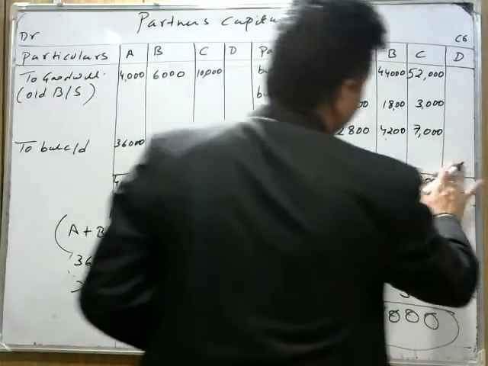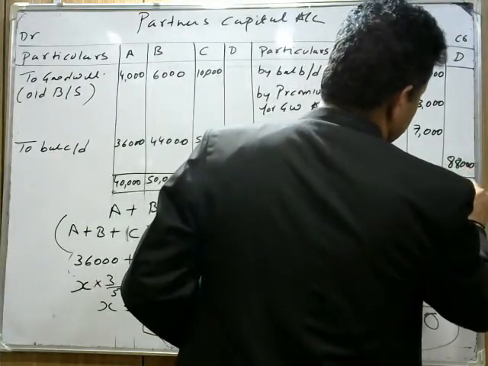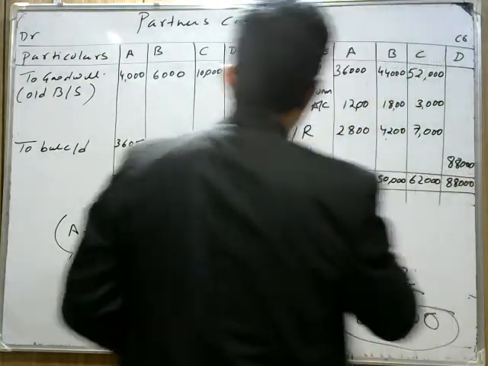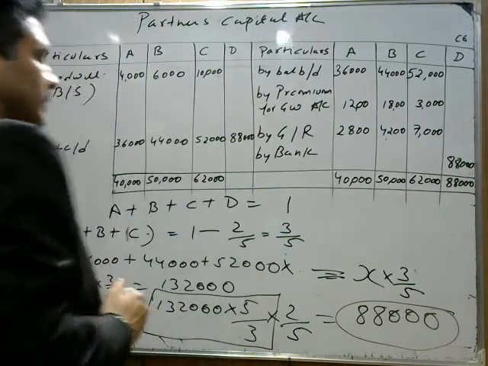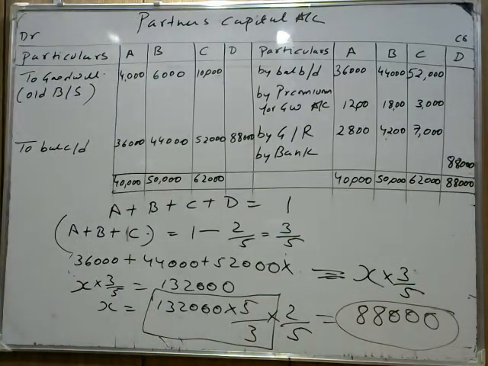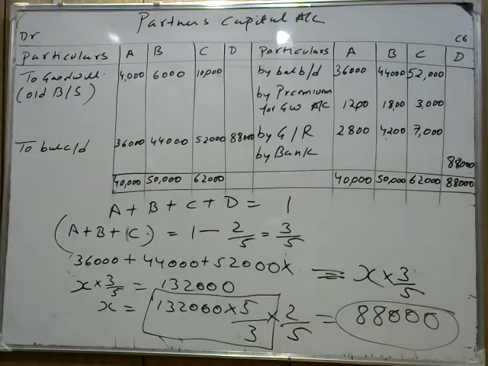So by bank here we write 88,000, and the balance, 88,000 for D. This part is clear to all of you. Okay. Now we prepare the balance sheet. We are not making a cash account separately. We will do the cash account in the balance sheet only. The next thing is, note down please. Next we prepare the balance sheet part.